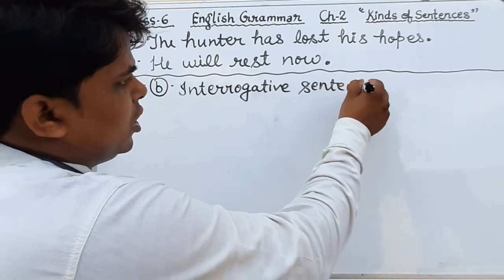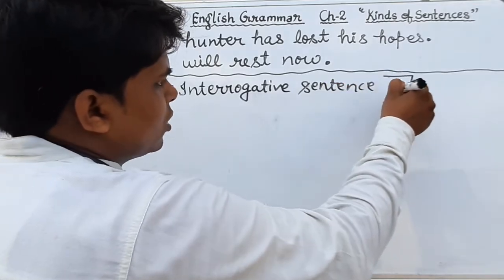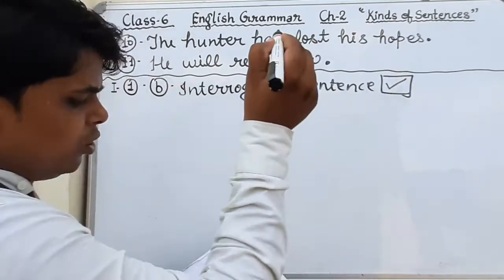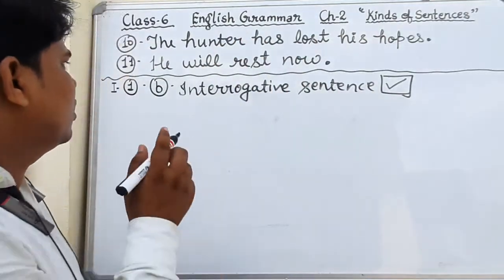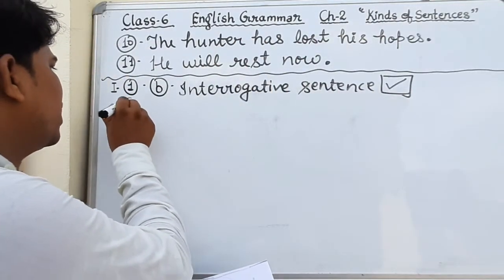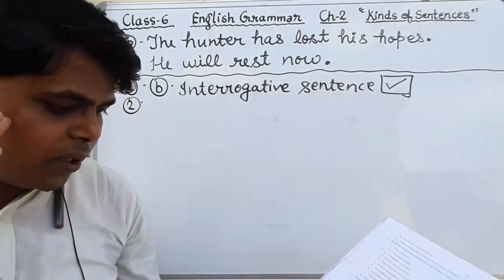This is the correct sentence, and there is a box in front of that. You will tick on that. Okay? Now, question number second. What is question number second?